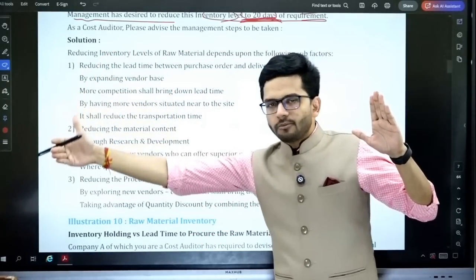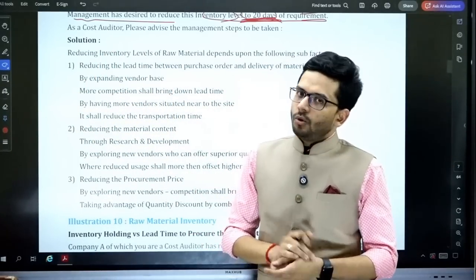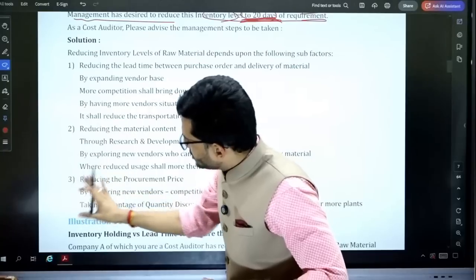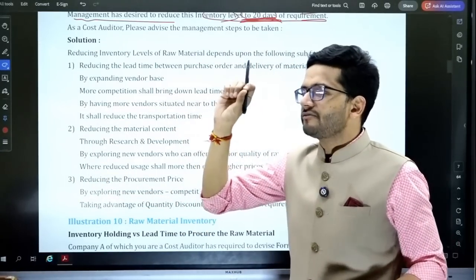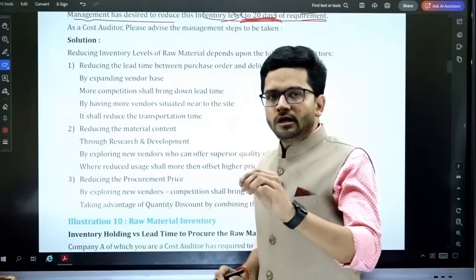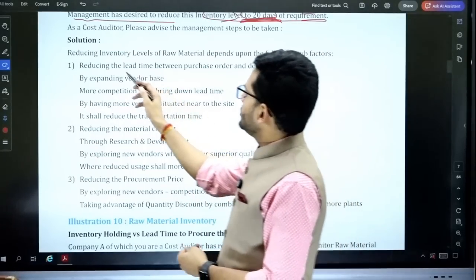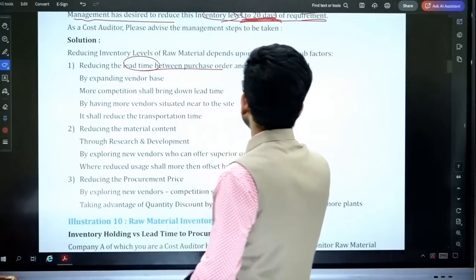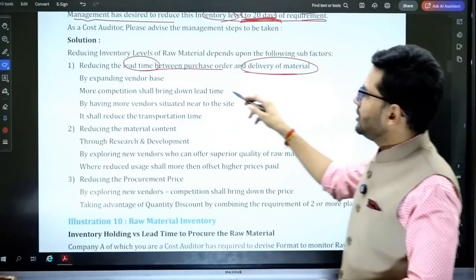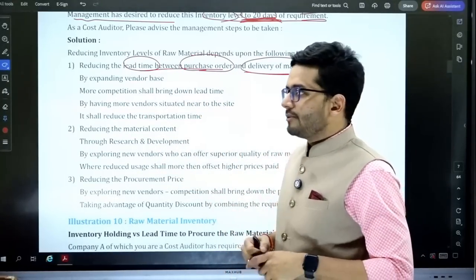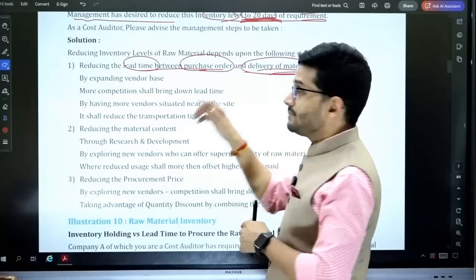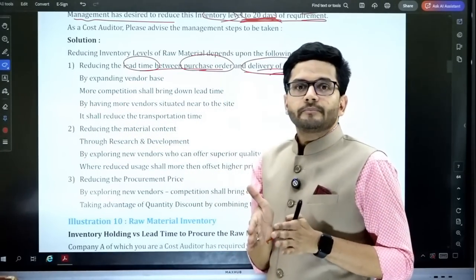We have to reduce the inventory level from 28 days to 20 days. What are the 3 steps that we are going to take? These are the broad 3 steps which we can take to reduce our inventory levels. We have to reduce the carrying cost of inventory. Therefore, we have to reduce the inventory carrying value. So first, reducing the lead time between purchase order and delivery of material. When we are purchasing the raw material and when it is being delivered to us, we have to reduce that time.